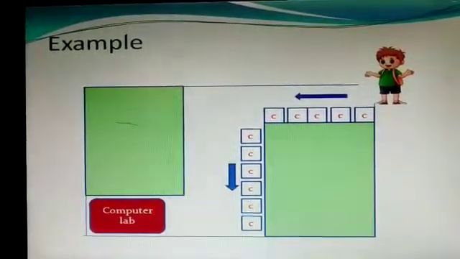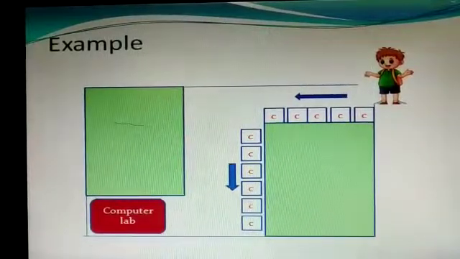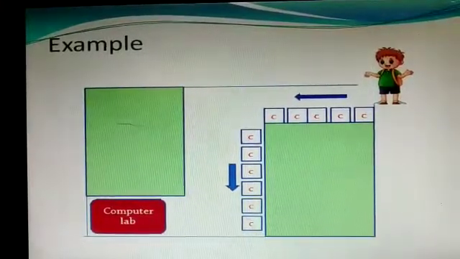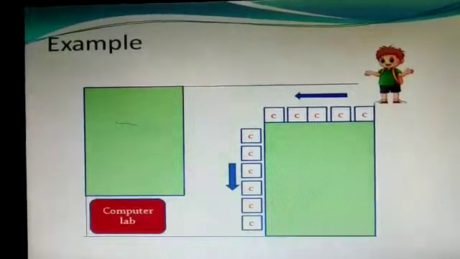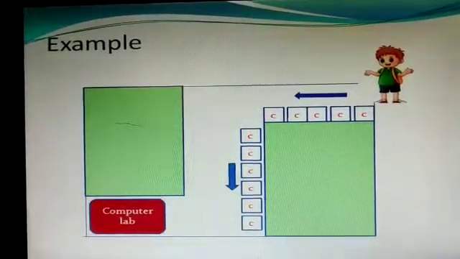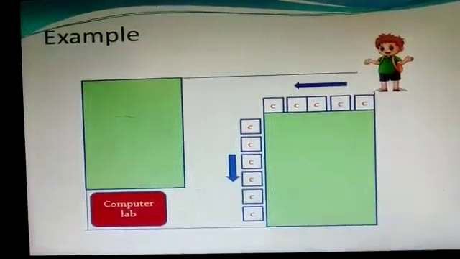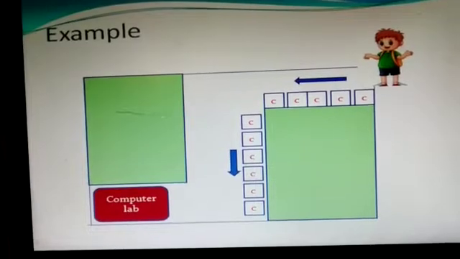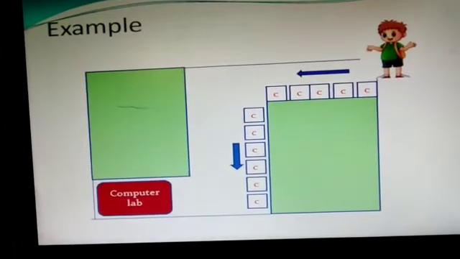Okay students, let's learn with an example. Suppose a teacher asks Kabir to bring the notebook of his class from the computer lab. Since he is new in the school, she guides him on the way to reach the computer lab. She gives instructions to Kabir in the following manner.